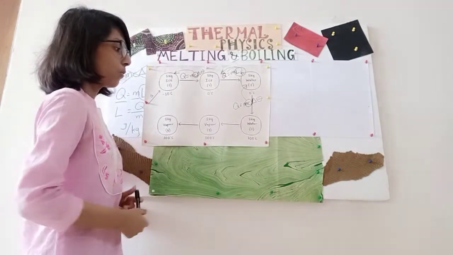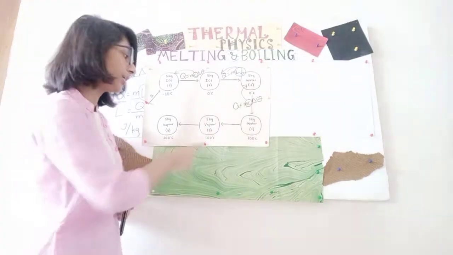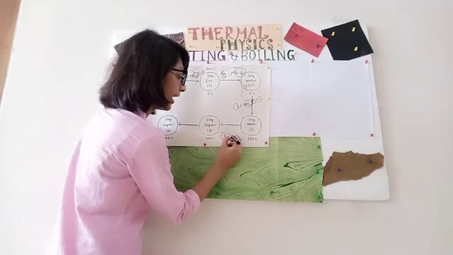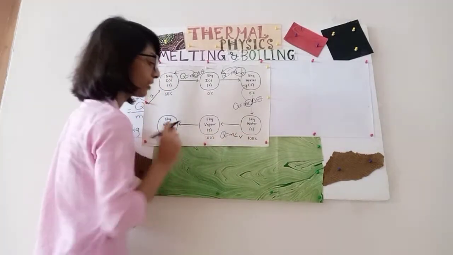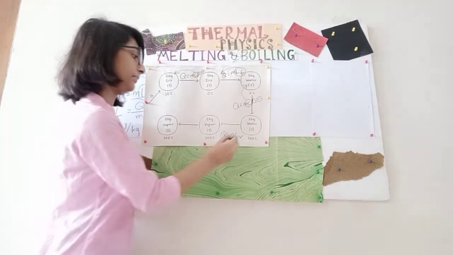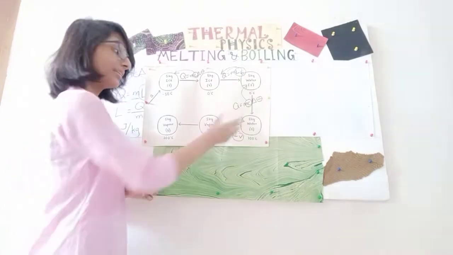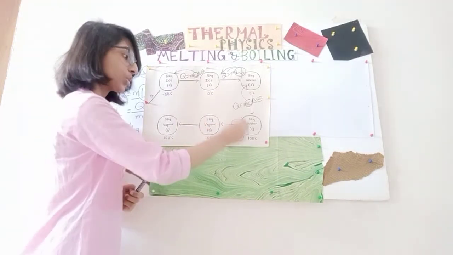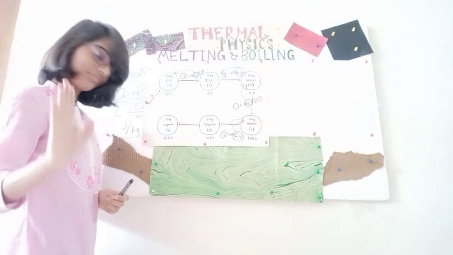Now 5 kg water which is liquid at 100 degrees Celsius is changing to 5 kg vapor which is gas, state change occurring at 100 degrees Celsius, no temperature change. So Q equals ml, since it is basically boiling, so it is vapor, m lv. Q equals m lv. So this time the latent heat of vaporization is of water. Why? Because this water is changing its state to gas. So the latent heat of vaporization will be of this water. Am I right or am I right? I know I'm right.